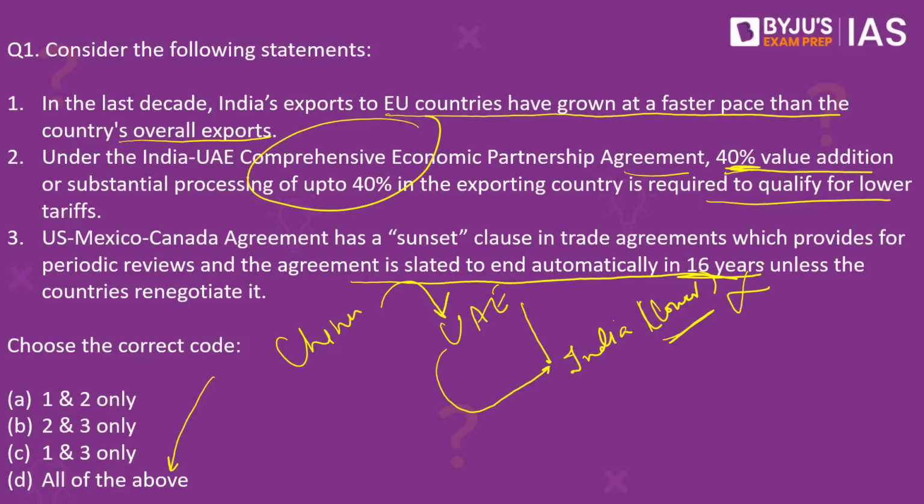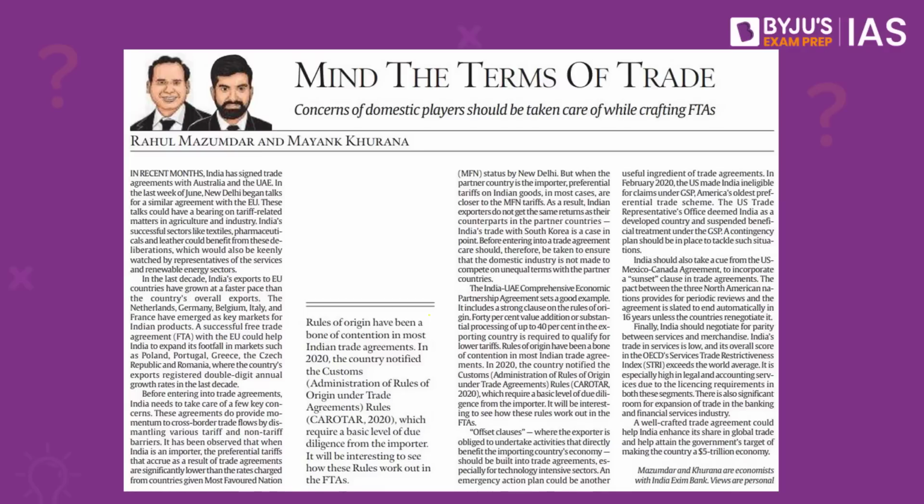So there is always a point of country of origin in any of such agreements. That is, we will only give preferential treatment or lower taxes if at least 40% of the product is made in your country. Apart from this, the first and the third statements are also absolutely correct. The reason why we are discussing this question is because in the Indian Express editorial page today, we have a question specifically with regards to the rules of origin when it comes to signing the different free trade agreements. All the facts have been taken from this article.